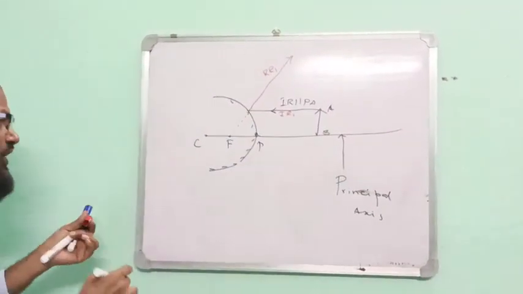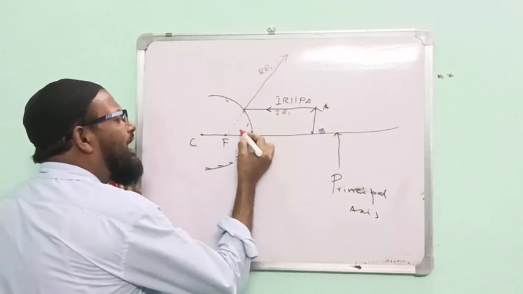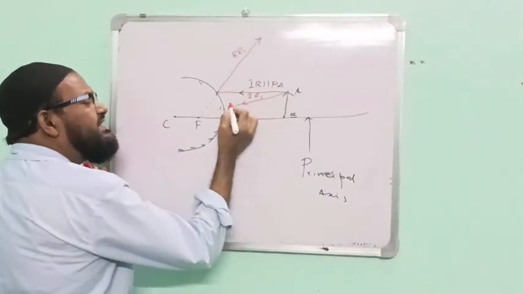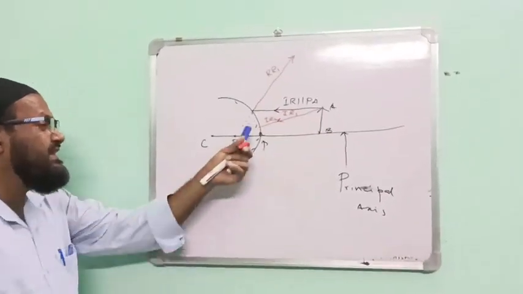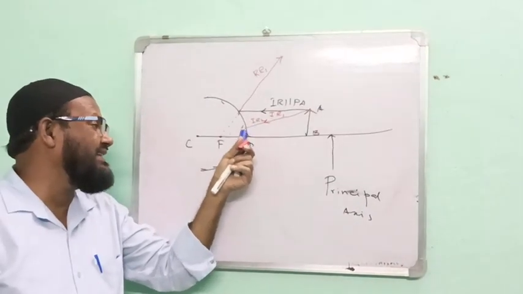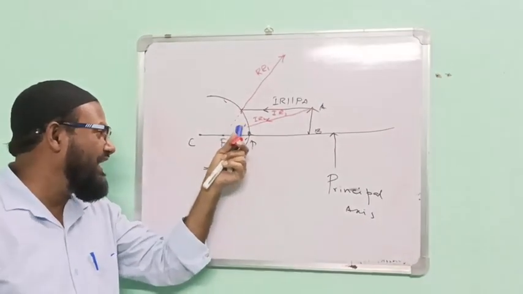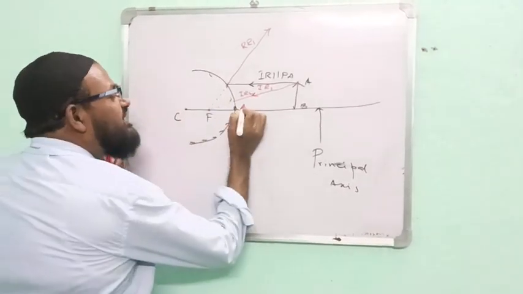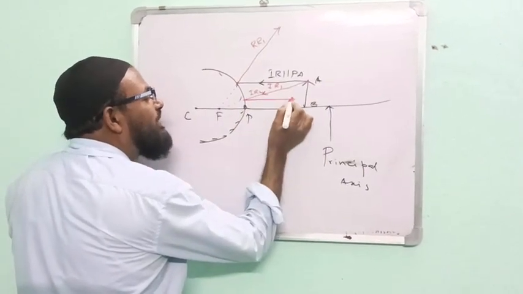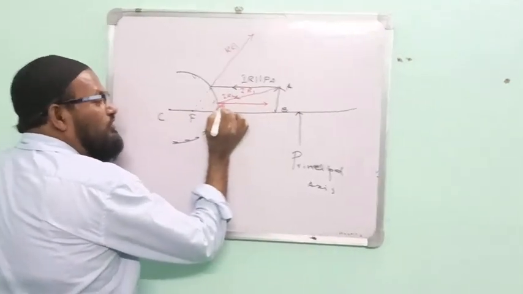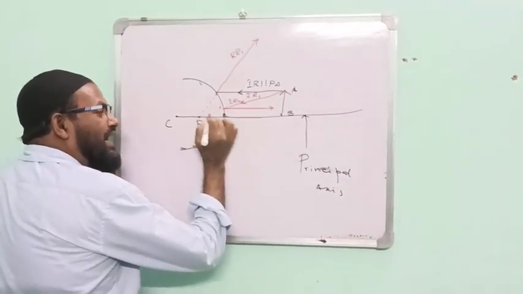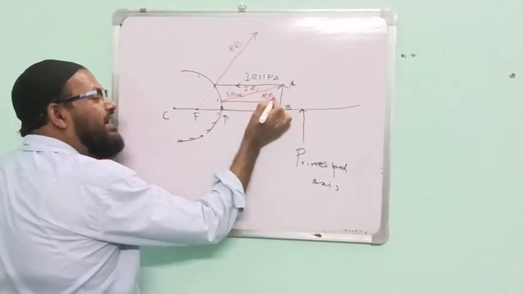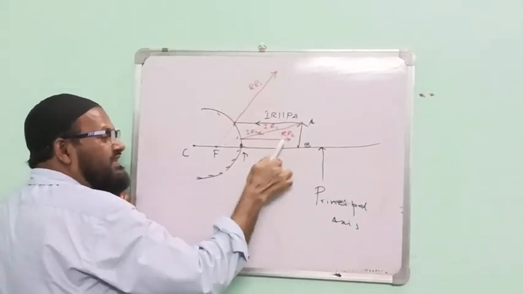Okay. Next, another point is very, very important. Please go here by dotted line, but continue here. This is incident ray 2. Incident ray 2 has a tendency to go through the focus. In this case, light will not pass because this is the back side. In that case, what will happen? The ray will move parallel to the principal axis. The incident ray wants to move through the focus. After reflection, it will be parallel to the principal axis. This is reflected ray 2. This is reflected ray 1.